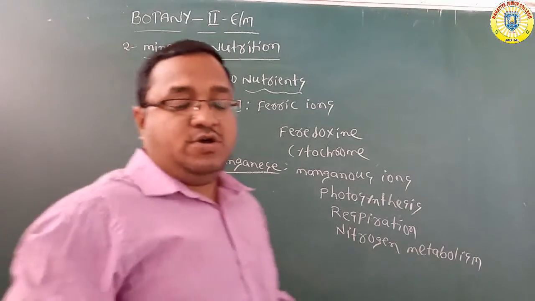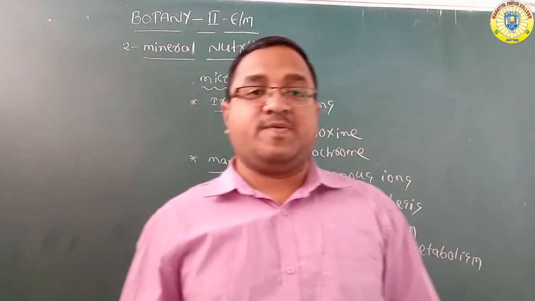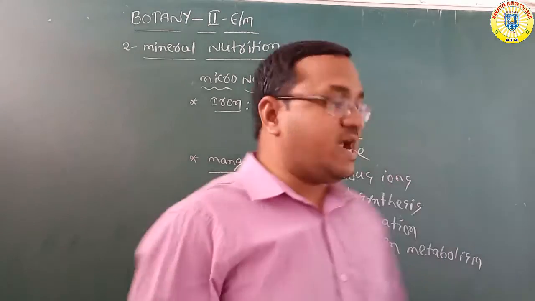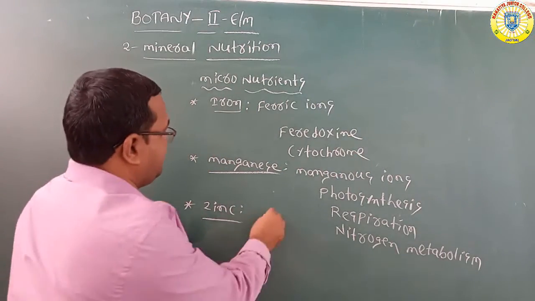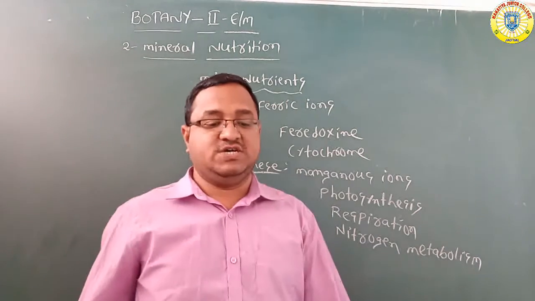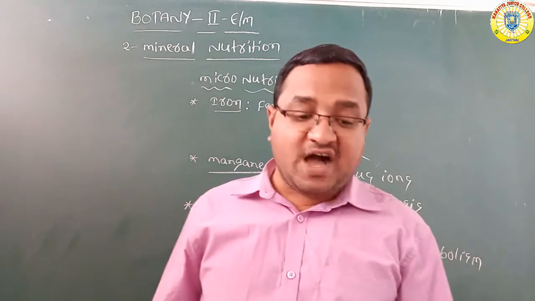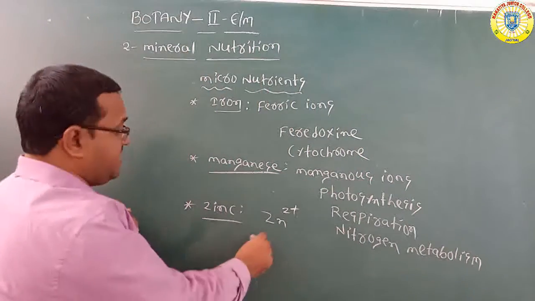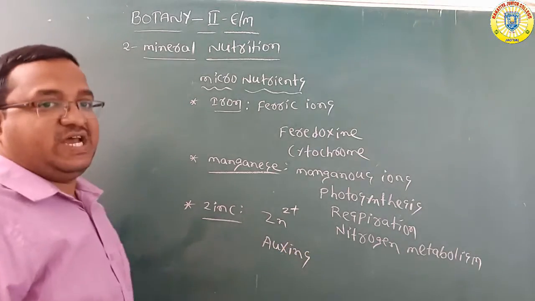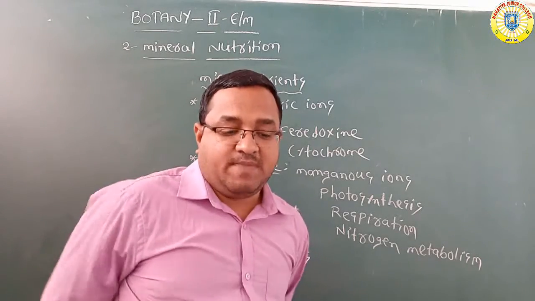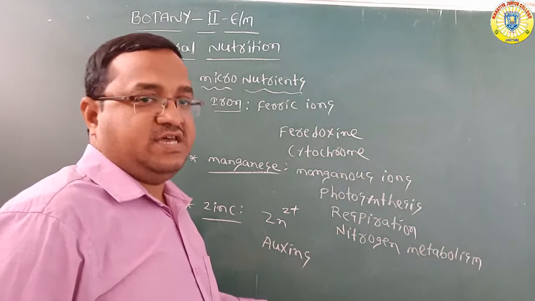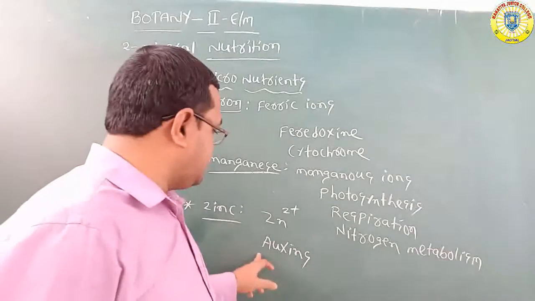Next, zinc. Plants absorb zinc in the form of zinc ions. But what is the main function of zinc? Zinc is very essential for the synthesis of auxins.